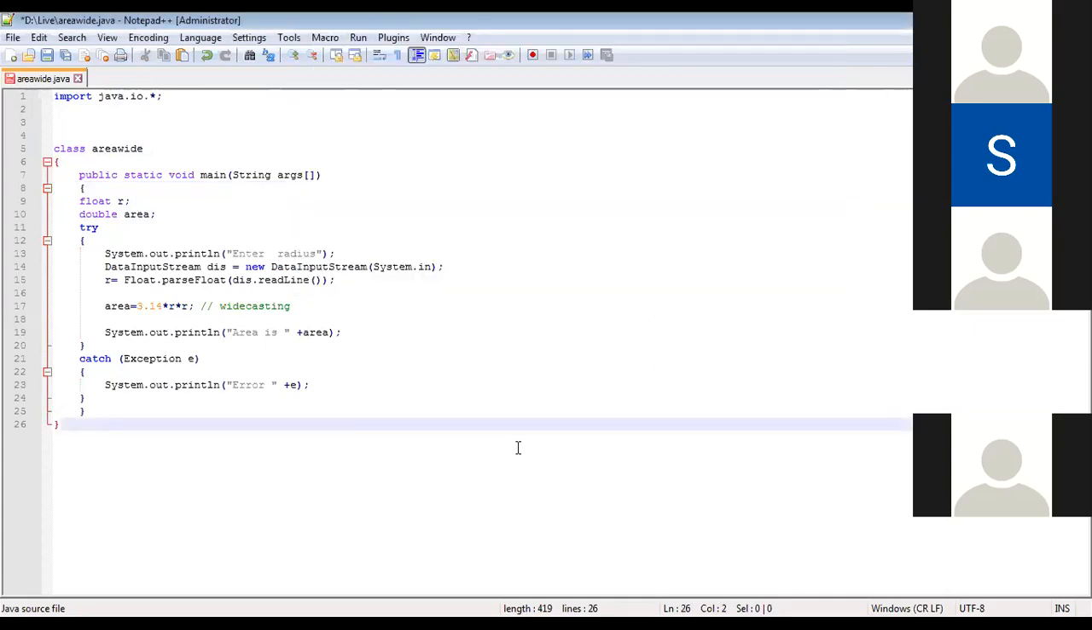Are you able to understand what we mean by wide casting? Is it fine, everybody? Yes, ma'am. Okay, now we'll go to the next question. We'll do the same thing: calculate area using narrow casting. Let's see how to do narrow casting.